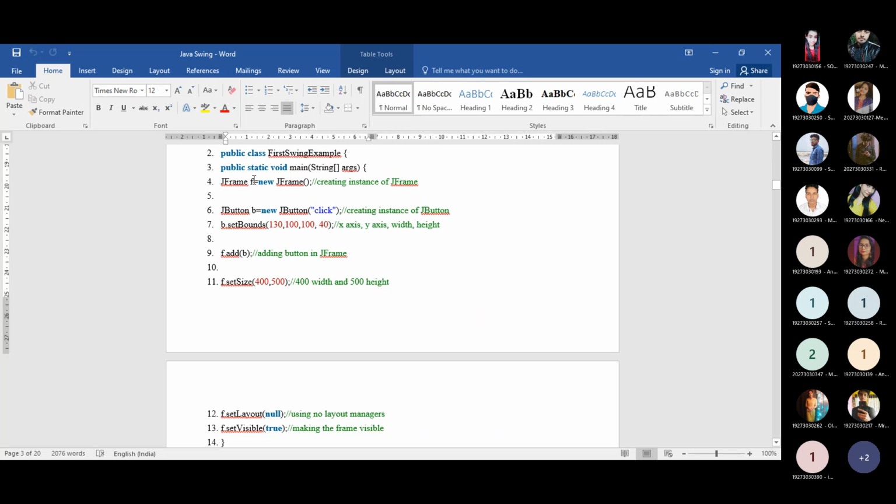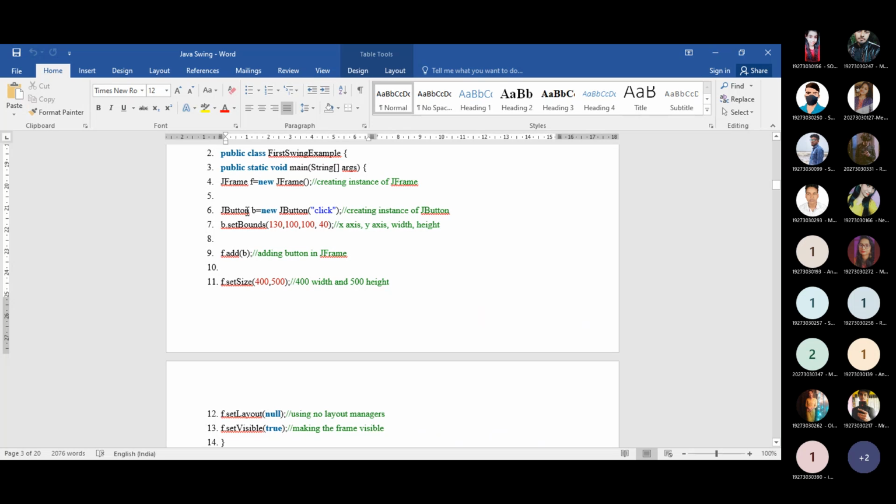You are now creating a frame. After creating the frame, what do you have to do? You need to create any other component. It may be a button, a text field, or a label, whatever it is, that you need to create. So here we are creating one button. For creating the button, you need to create the object of this JButton.